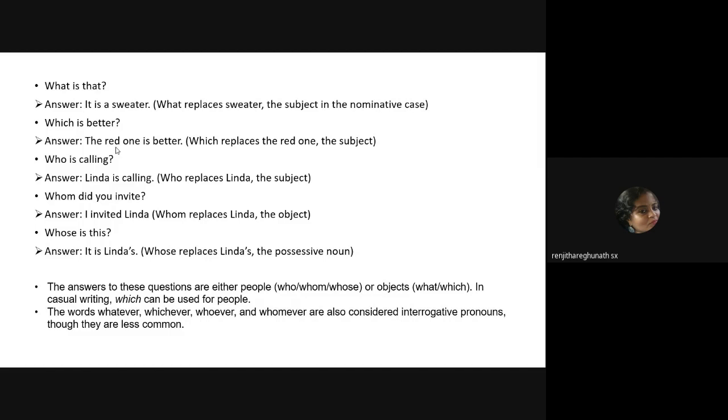An interrogative pronoun. Again, the first clue, like a detective, when you get a sentence, first find out whether that sentence ends with a question mark. All right. Then you have to check whether that particular sentence is asking for information, and whether the answer to that question is referring to a person or an object or a thing. Then again, it is an interrogative pronoun. Fine.